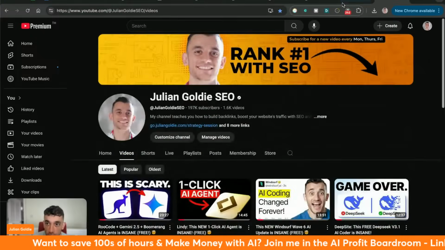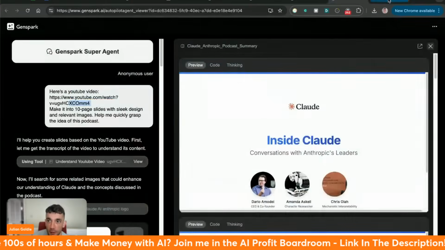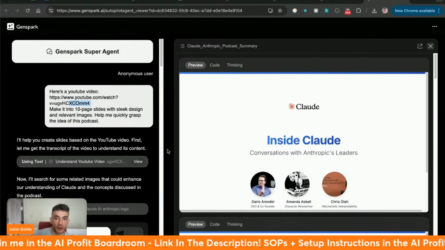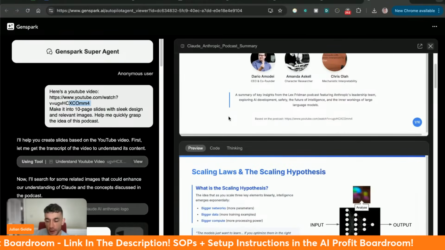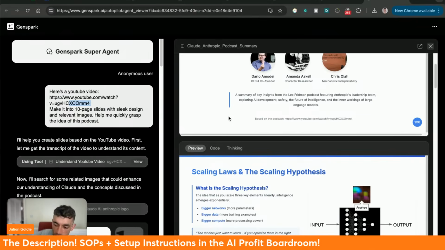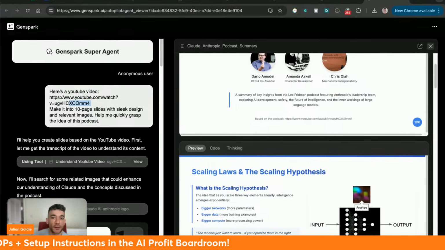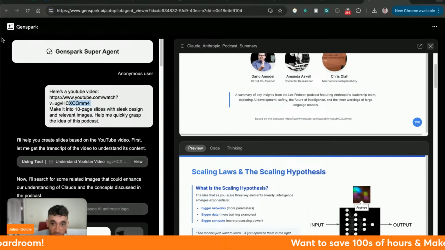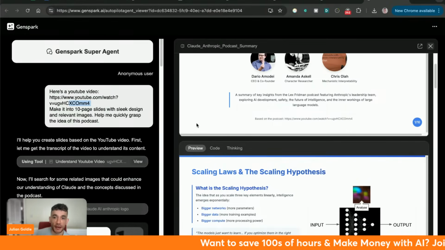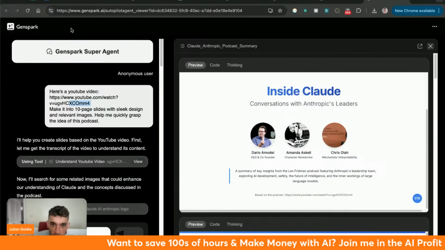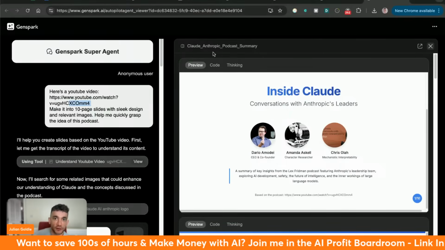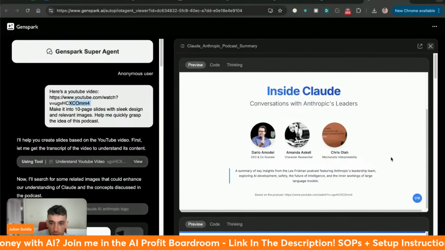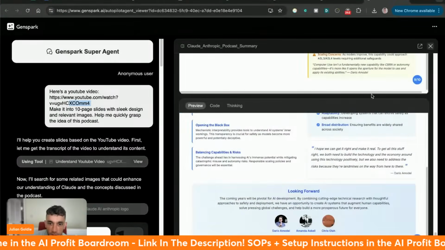Pretty simple and powerful. So it's amazing to see what's coming out of, say, something like China versus other Western countries, right? I don't really see these autonomous agents coming out of other countries. For example, there is Convergence AI, but it's nowhere near as powerful as this. Convergence AI is good for just going on the internet, doing a couple of tasks, doing a bit of research and stuff. But I don't see it having the full power of stuff like this, especially because we're using Genspark for free, right? You can upgrade to the pay plan if you want more credits, but this can do pretty much anything that you want, essentially.